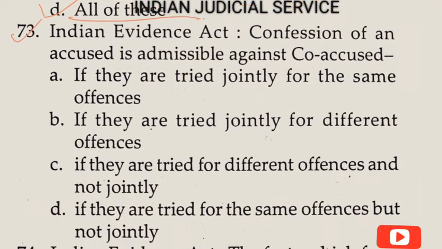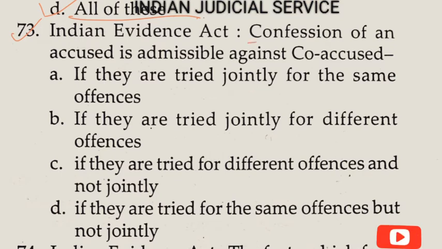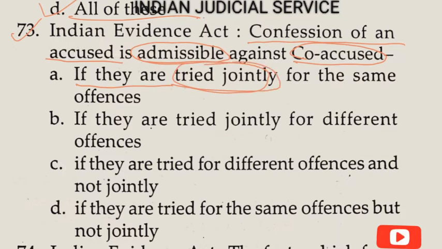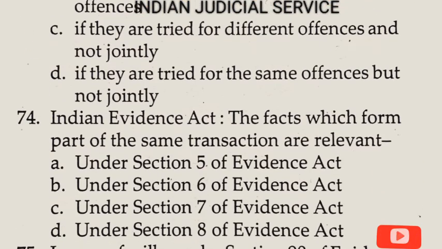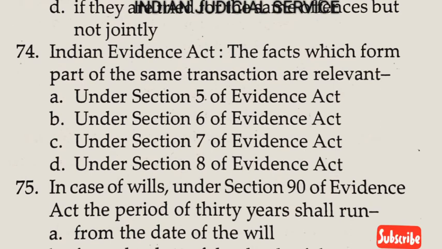Now question number 73. Indian Evidence Act, the confession of an accused is admissible against a co-accused. This is very important. So option A here, if they are tried jointly for the same offense. Another important word, same offense. So clearly the answer here is option A, the confession of an accused is admissible against a co-accused if they are tried jointly for the same offense.